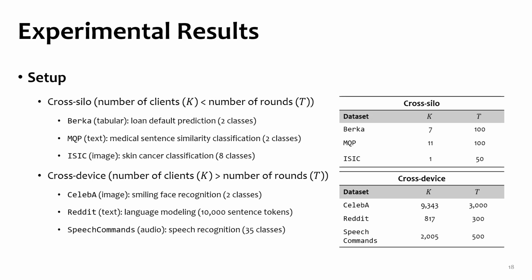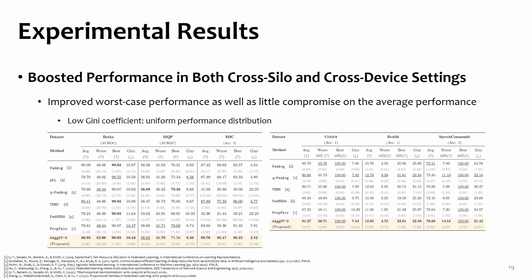To evaluate our method, we conduct experiments on 6 datasets, 3 for cross-silo and 3 for cross-device settings. Empirically, the proposed algorithm AAggFF consistently shows better performance compared to baselines in both FL settings. Especially, the worst-case performance is improved while maintaining the average performance. Moreover, the Gini coefficient of the performance distribution is small, which is directly translated into a guarantee of client-level fairness.